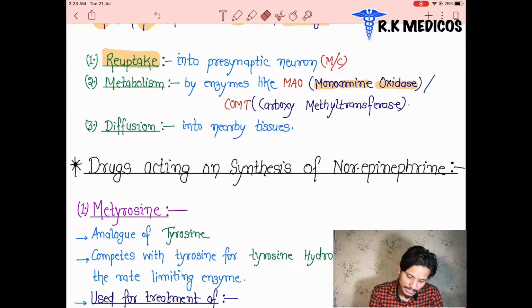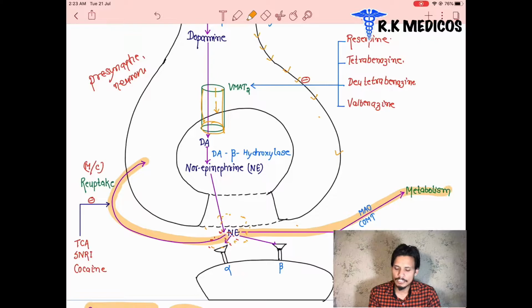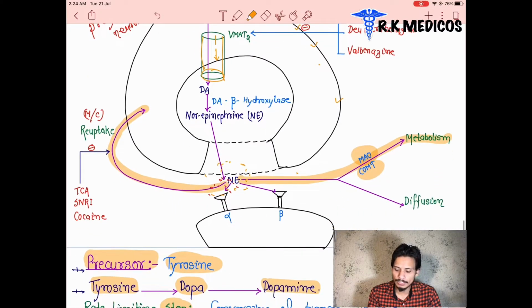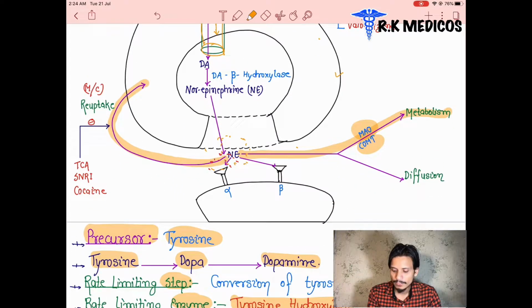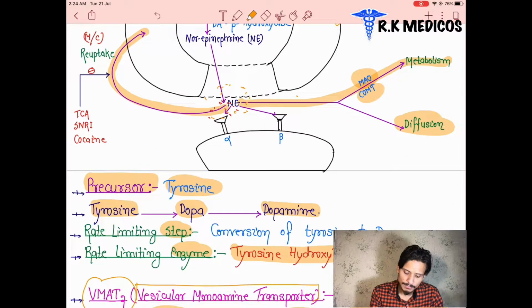In the next point we can see how they get reuptaken from the presynaptic neuron. We can see everything here. This is the reuptake. The first point is the metabolism of the neurotransmitter norepinephrine by MAO and COMT, that is monoamine oxidase and catechol-O-methyltransferase. And here we can see diffusion in the several tissues around these neurons. The alpha and beta receptors are the receptors for it.